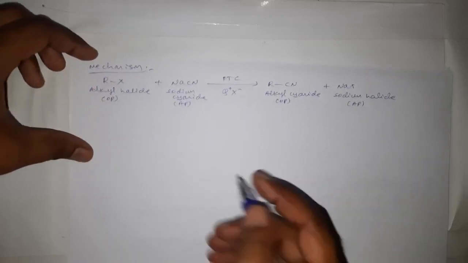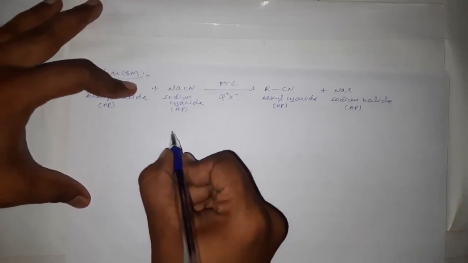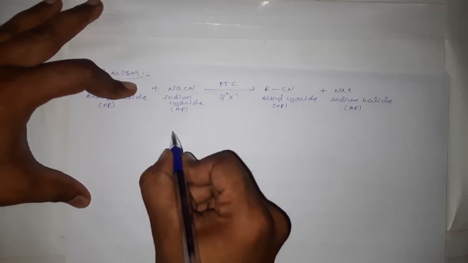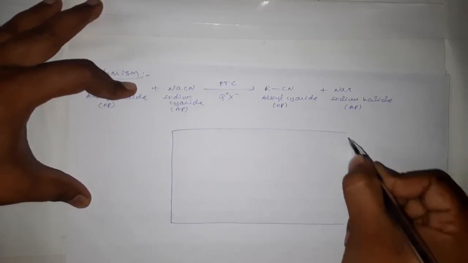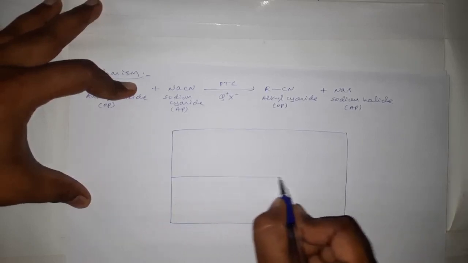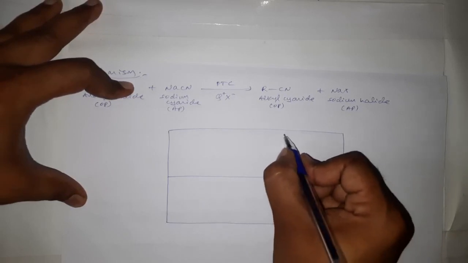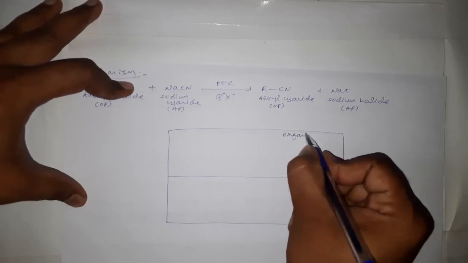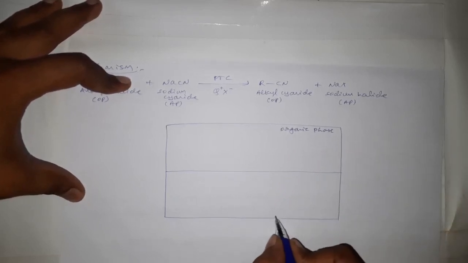And here we are going to study the mechanism by this chart. See, this is an organic phase and this is an aqueous phase.